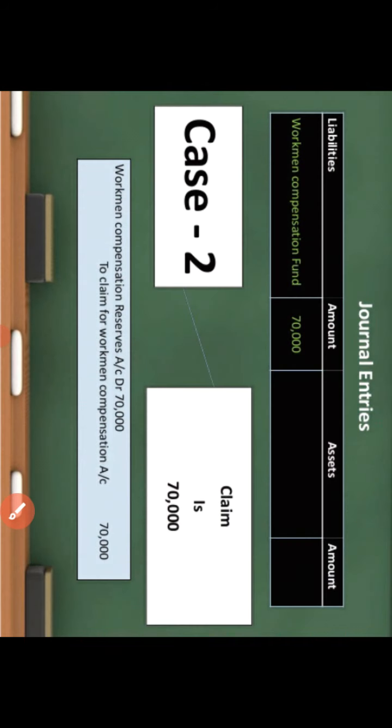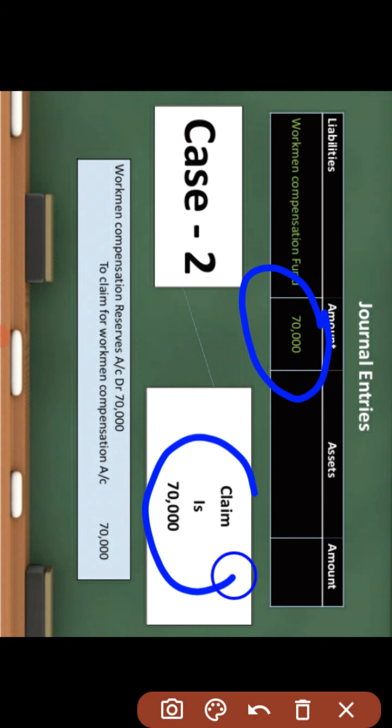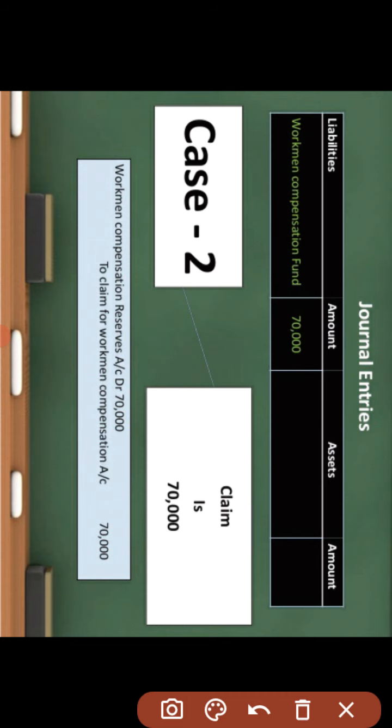The journal entry will be here. Workman compensation reserve is given 70,000 and there is a claim also of 70,000. There will be no balance for disbursement between the partners. So the journal entry will be: workman compensation reserve account debit, to workmen claim for the workmen compensation.